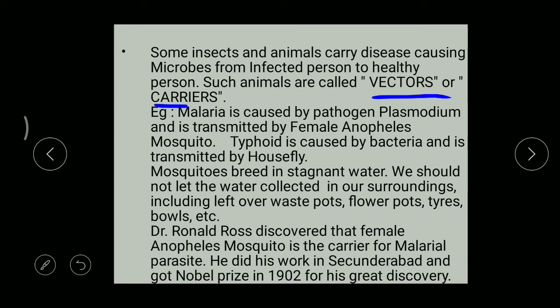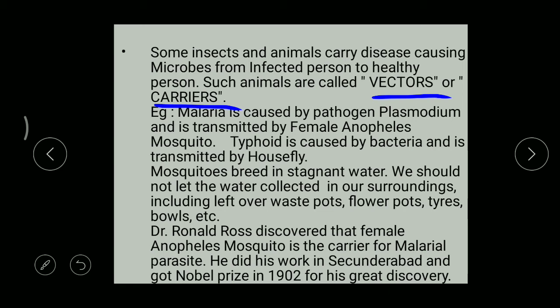Or a carrier. Okay, and you are a microorganism. In this way, some of the animals carry the microorganisms from one person to another person. Such animals or insects can be called vectors or carriers. When you observe these lorries, over the lorry you can find one sentence: public carrier. Have you seen that? Public carrier means they are especially meant to carry luggage from one place to another place. That's why we call them public carriers. So here, these insects or animals can be called carriers.